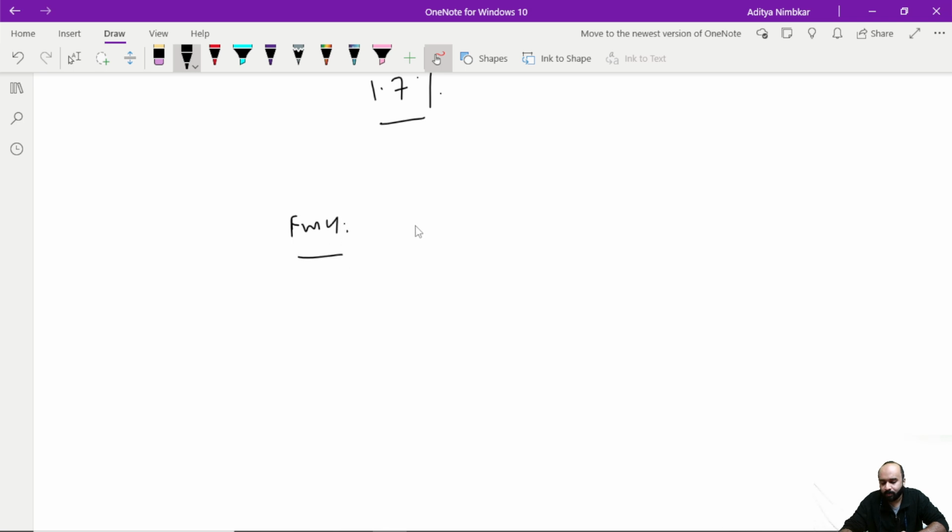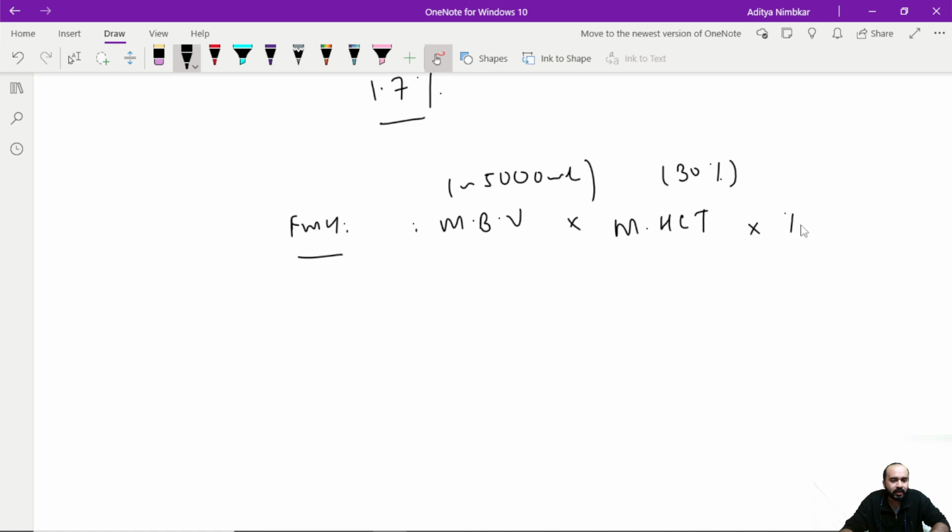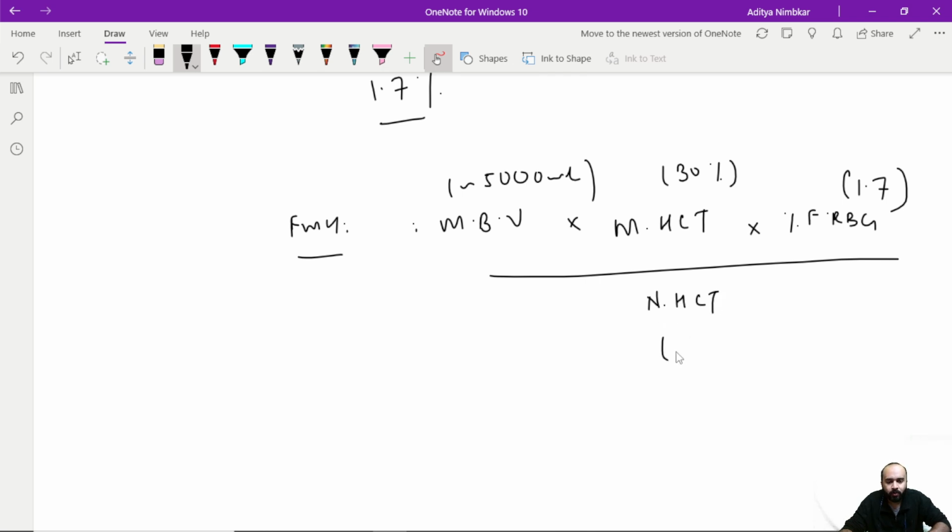A very simple formula. First of all, I'll be taking maternal blood volume, which is somewhere between 5 to 6 liters. मैं यहाँ पे 5000 assume कर लेता हूँ. उसके लिए भी formulas इंटरनेट पे आते हैं. Multiplied by the maternal hematocrit, which during pregnancy because of hemodilution is somewhere between 30% to 35% के बीच में. Into the percentage of fetal RBCs. In this picture, I already know that it is 1.7%. It can be more, it can be less. This is to be divided by the newborn or neonate का hematocrit, which is going to be somewhere between 40 to 50 to 60. So I'll take it as 50.